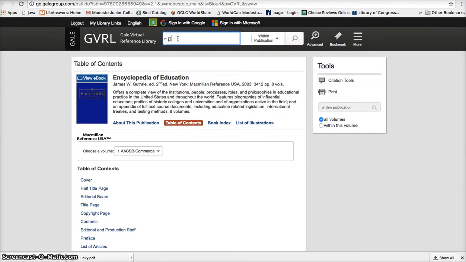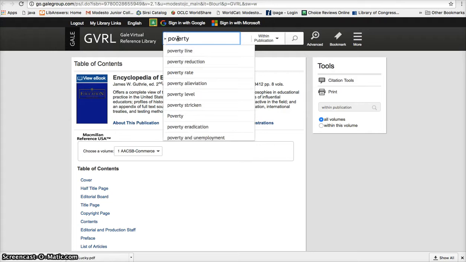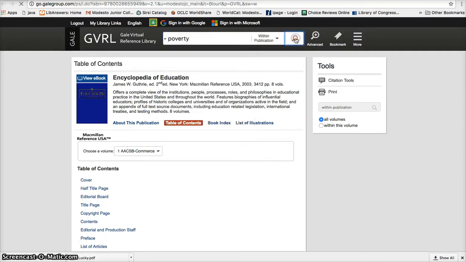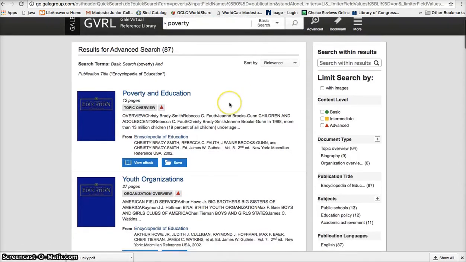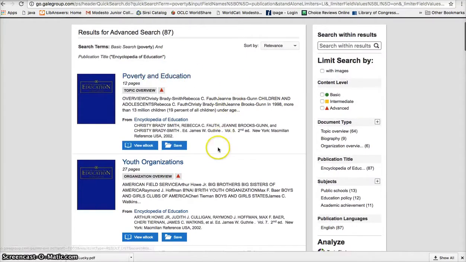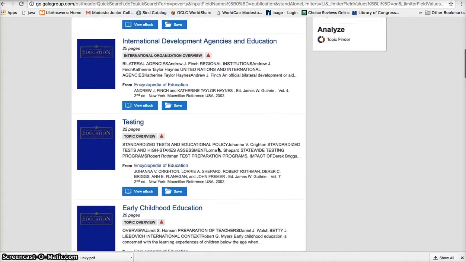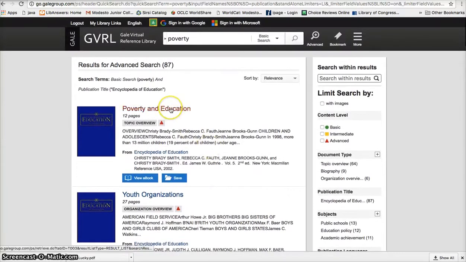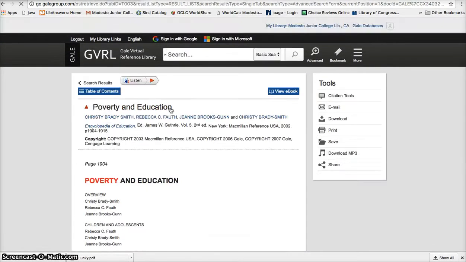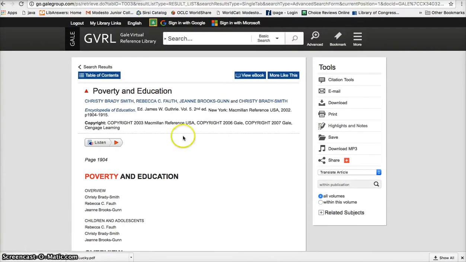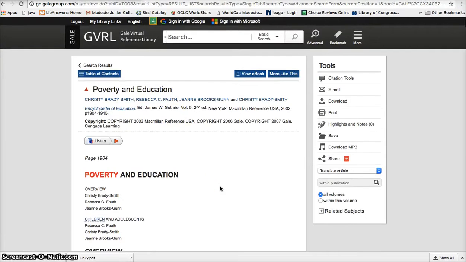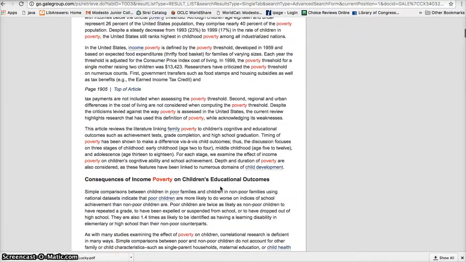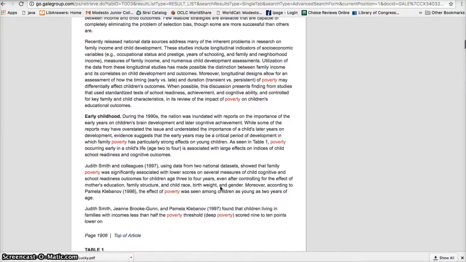This is the Encyclopedia of Education, so I'm going to look for articles within it on poverty. And when I click here, I end up with a nice poverty in education and a few other articles that look like they might be useful to me. Again, to read them, these are not really articles so much as chapters from this book, the Encyclopedia of Education. And when I click on the title, the entire chapter opens up.